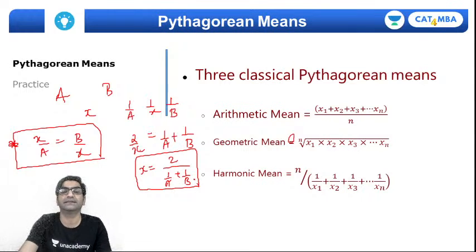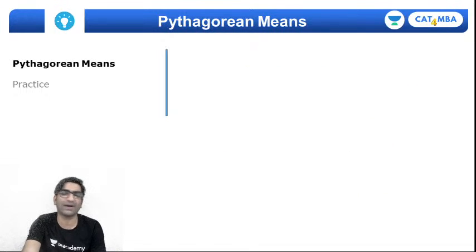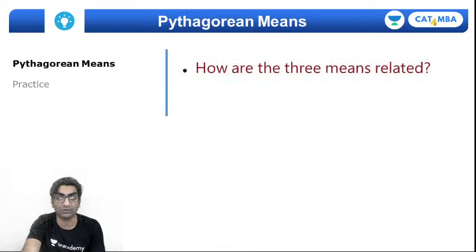Okay, so these are the three means, the three classical means, also called the three Pythagorean means, right? Now why is this important? Why are the three means AM, GM and HM important to me at all? Well, it turns out that understanding their relationships actually helps me deal with maximizing and minimizing problems, right?